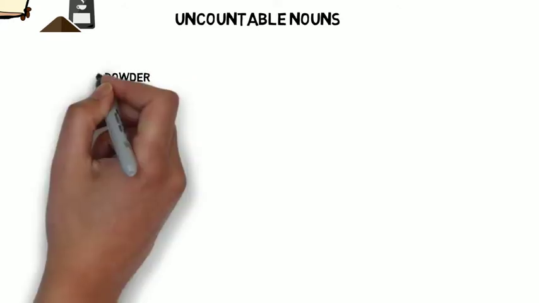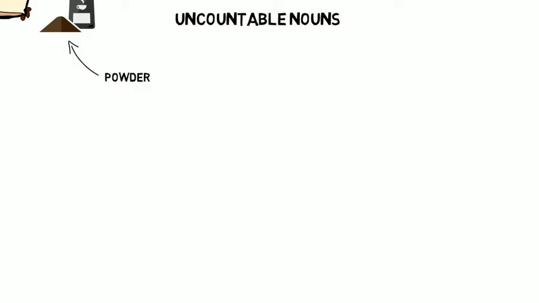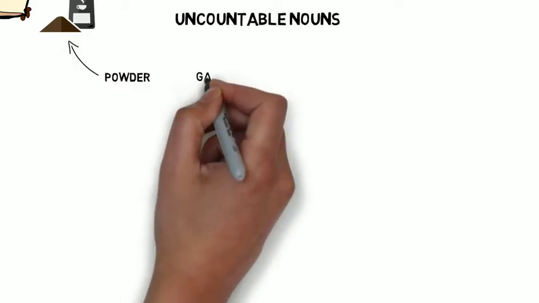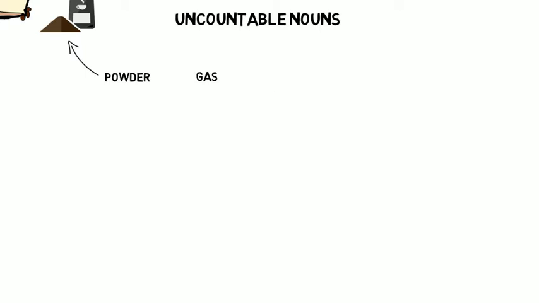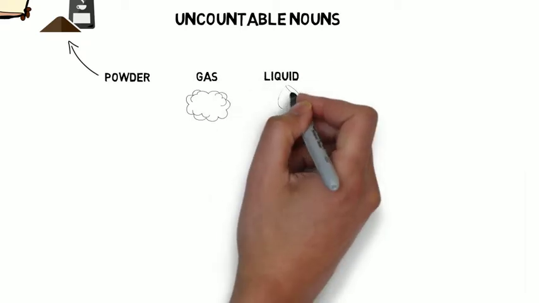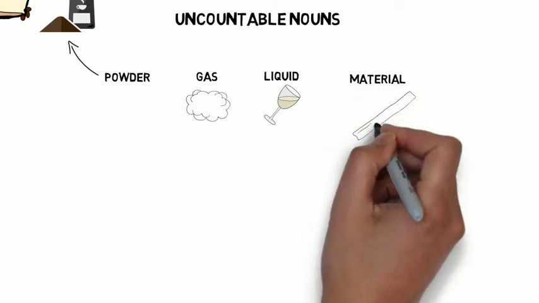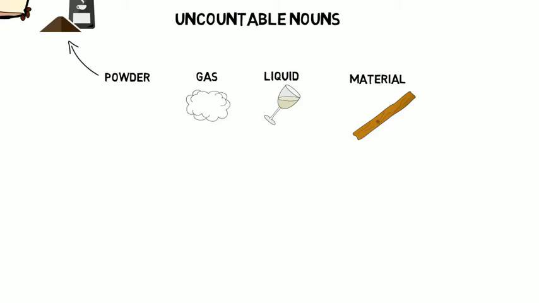We can't count things that are powder, like coffee, sugar, or dust. We can't count gas, like oxygen or smoke. We can't count liquid, like wine or water. Other categories of uncountable nouns are the material that our world is made from, like wood, gold, or iron. Sport, like tennis and football.